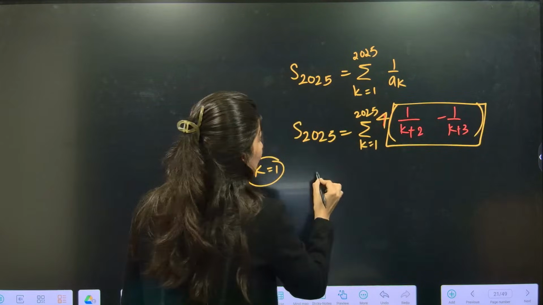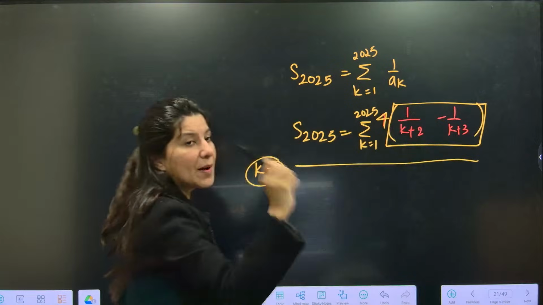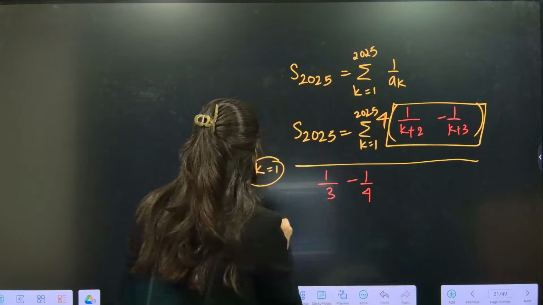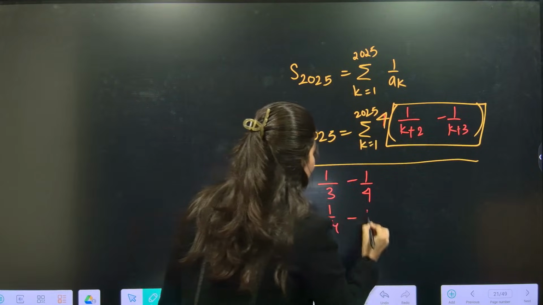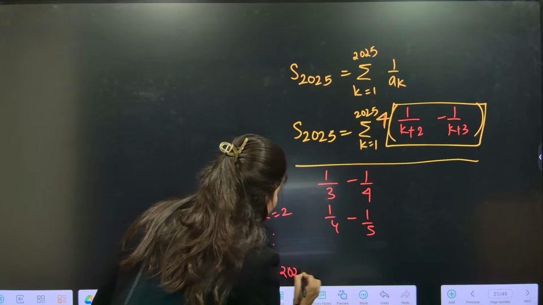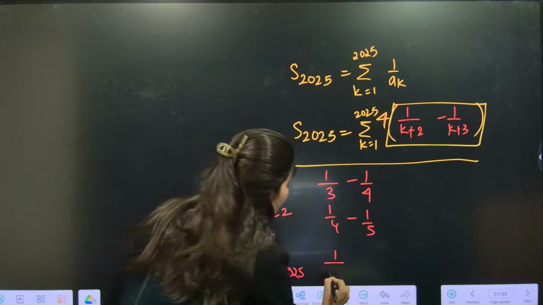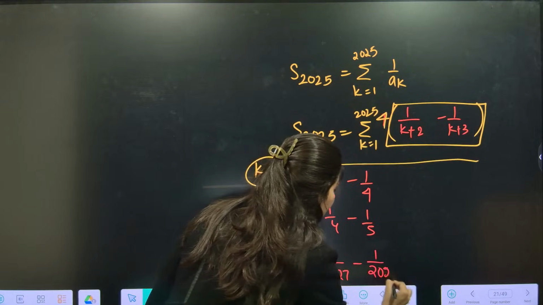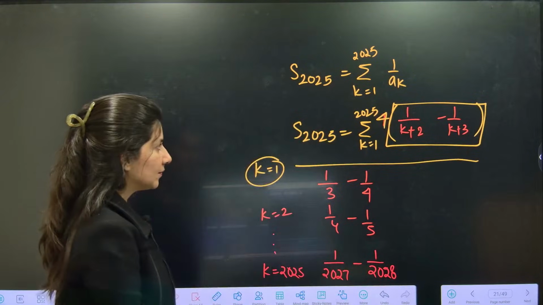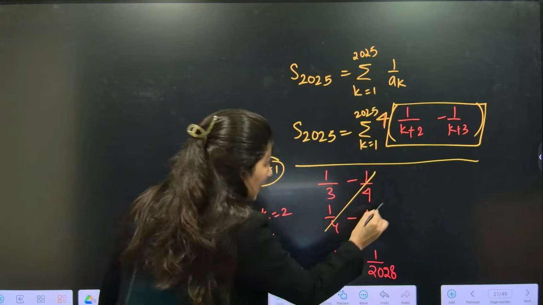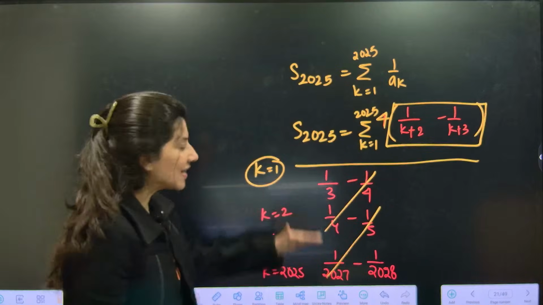The moment you put k is equals to 1, telescopic series is about to get created. 1 upon 3 minus 1 upon 4. If you put k is equals to 2, 1 by 4 minus 1 by 5. And eventually you have to put k is equals to 2025, which is going to give you 1 upon 2027 minus 1 upon 2028. Now the moment you are going to add, everything is going to get cancelled out.